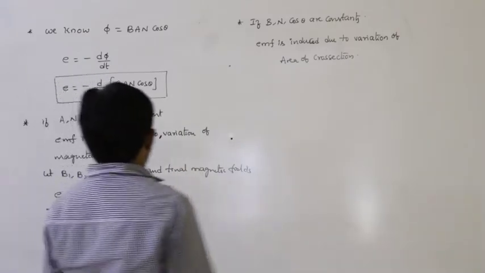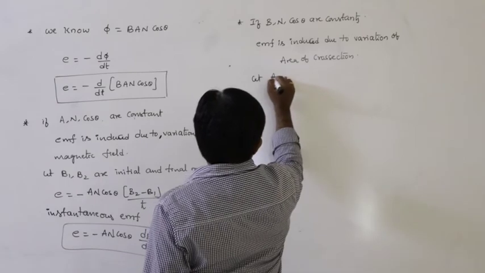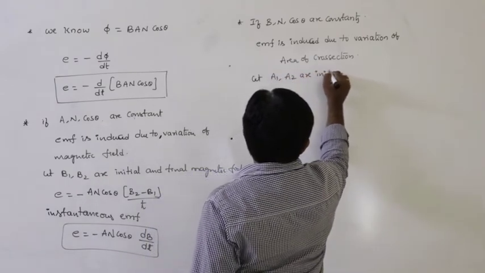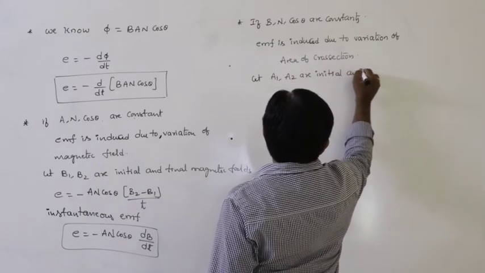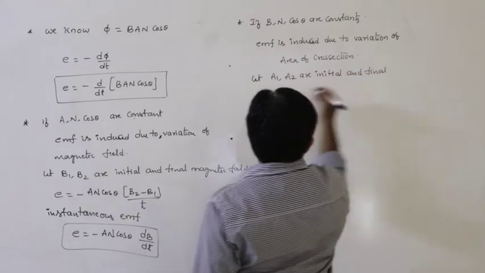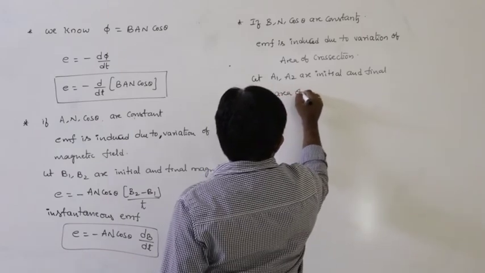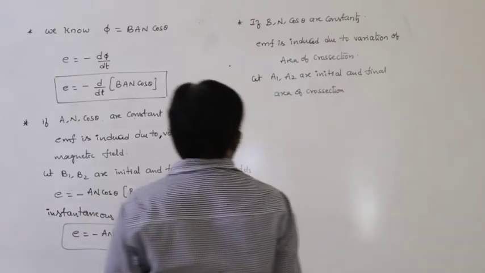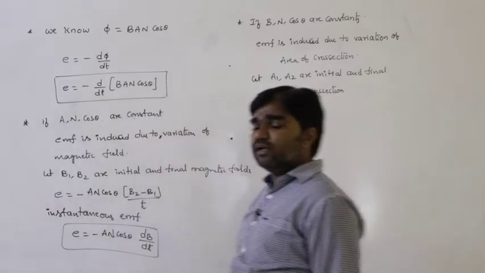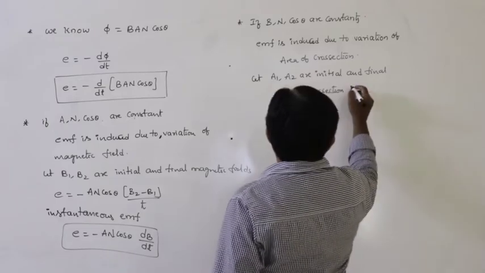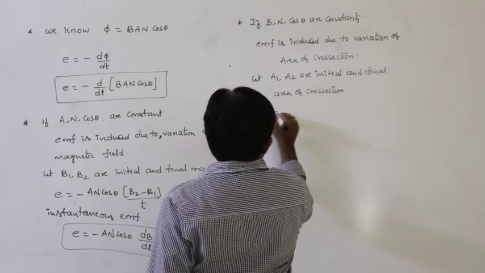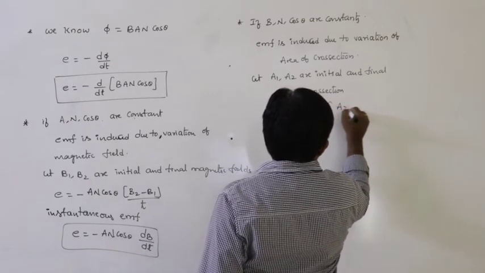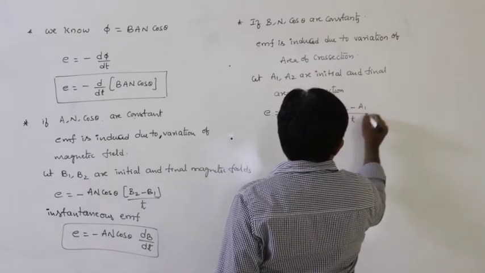So that means here, let A1, A2 be the initial and final area of cross section. Then EMF can be written as minus B n cos theta into A2 minus A1 by t.